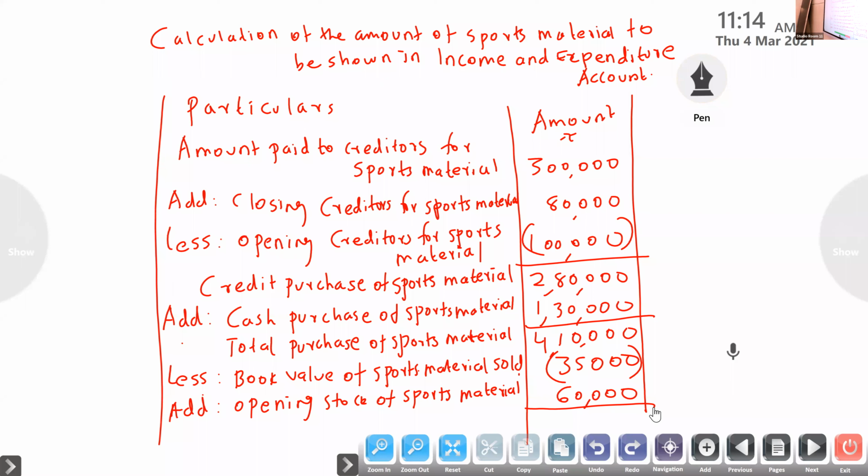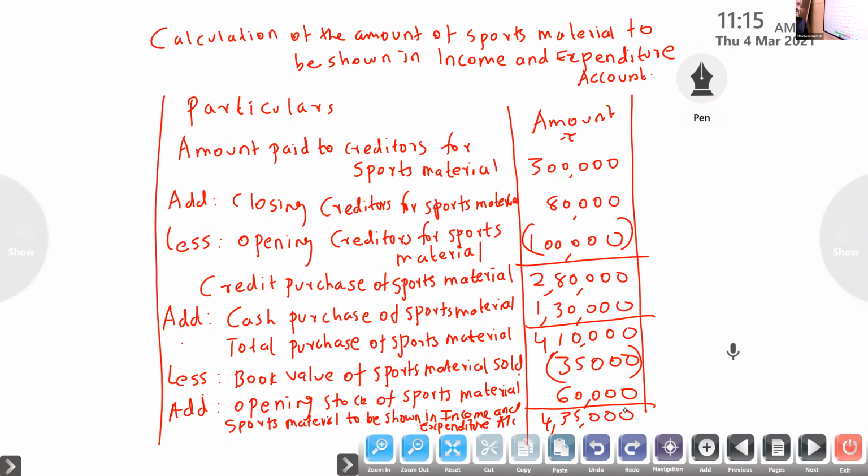Here closing stock is not given numerically. It is given that there was zero stock at the end of the financial year. So this will be the sports material to be shown in the income and expenditure account: 4 lakh 35,000. Correct.